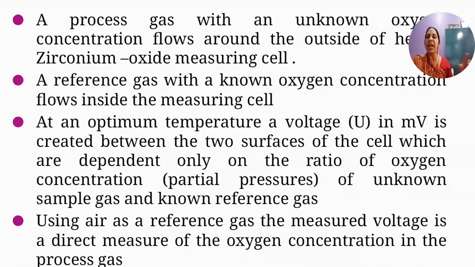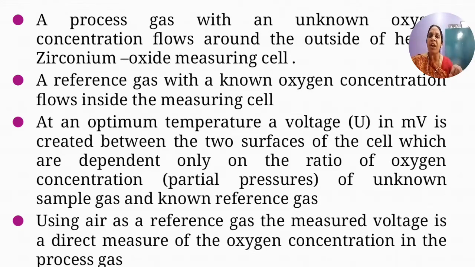So you are using air as the reference gas, and you are sending the sample whose concentration is to be measured into the measuring cell. When this zirconium oxide is heated, the ions move towards the respective electrode.